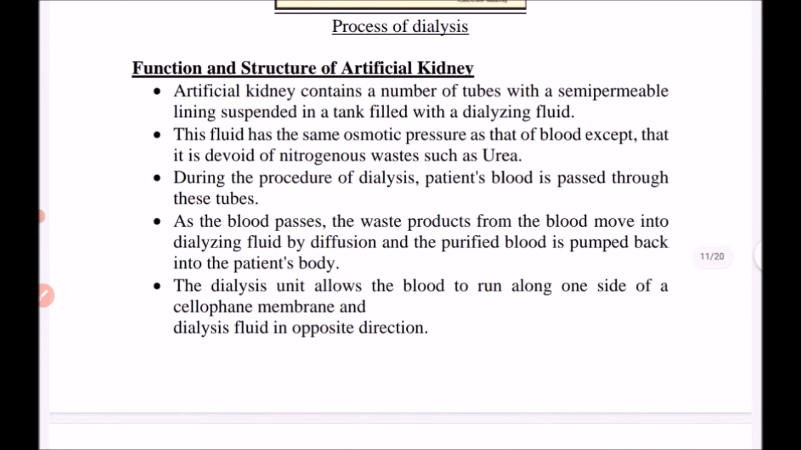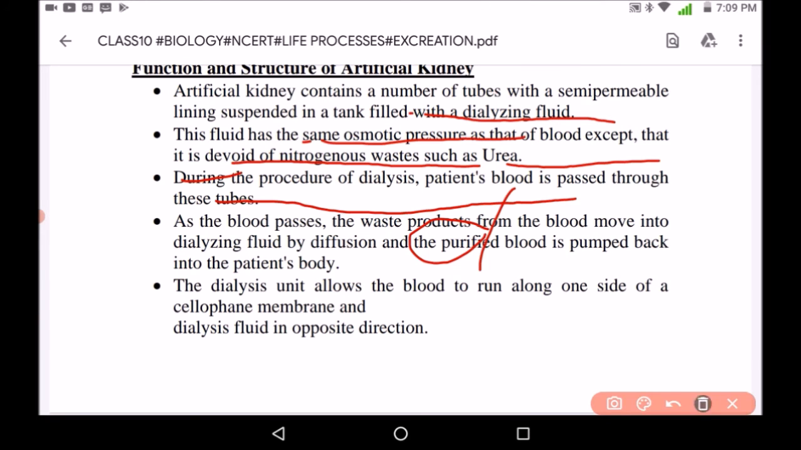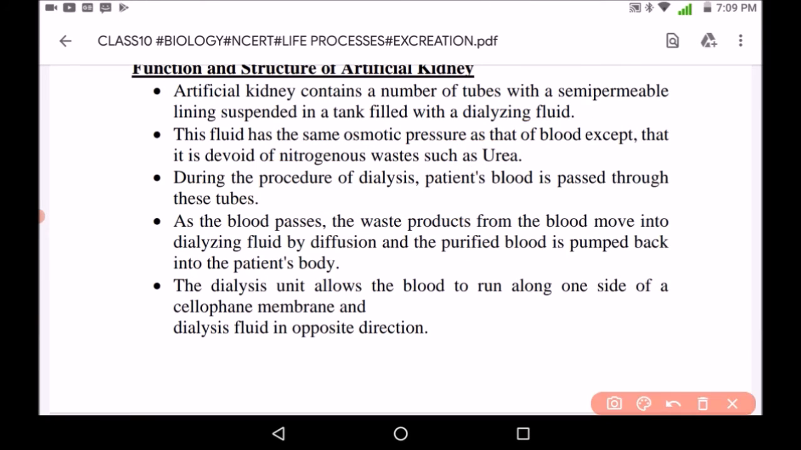Now we should also know what is the function and structure of these artificial kidneys. Artificial kidneys contain a number of tubes with a semi-permeable lining suspended in a tank with a dialyzing fluid. This fluid has the same osmotic pressure as that of blood, except it is devoid of nitrogenous waste such as urea.